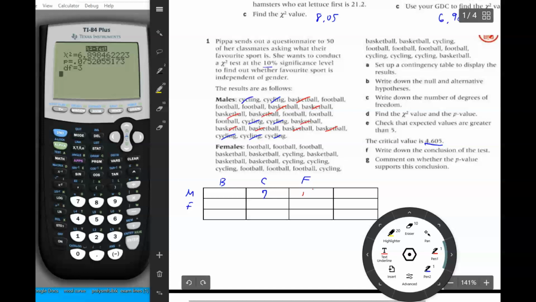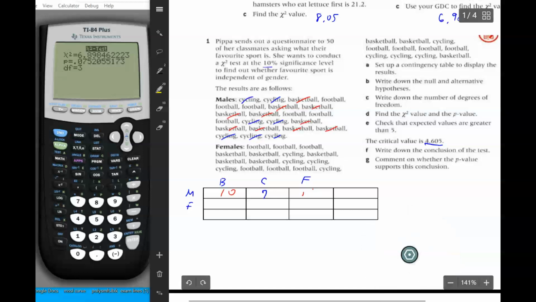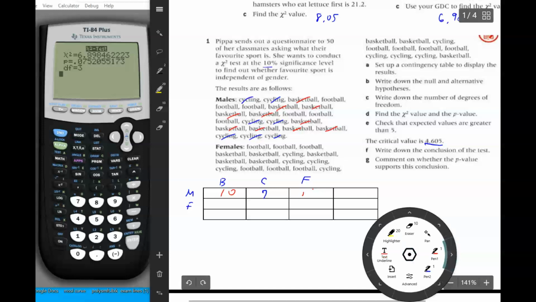There's 10 males who like basketball. And then, let's see, let's do football. So males who like football, there's 1, 2, 3, 4, 5, 6. There's 6 who like football.